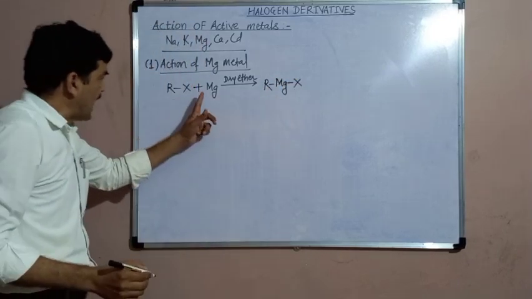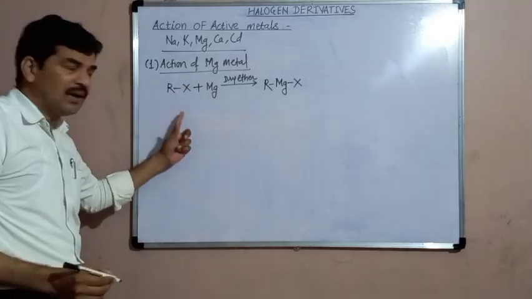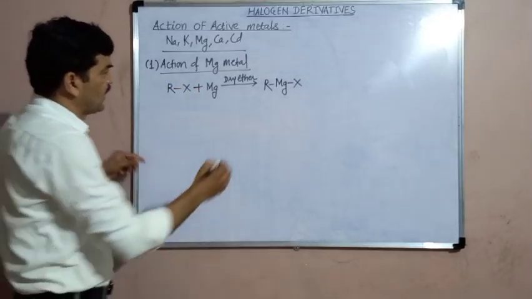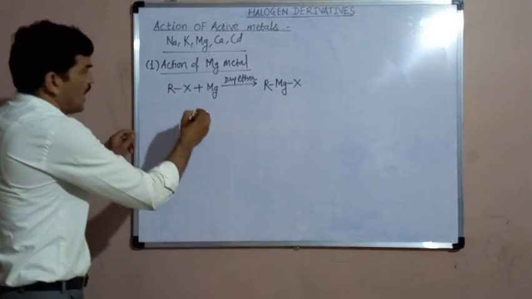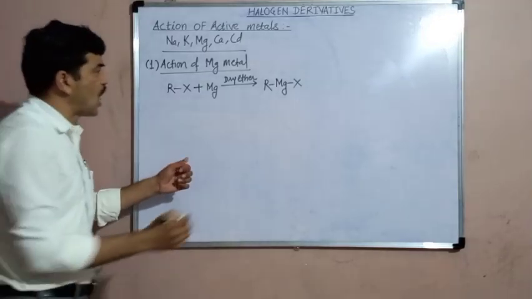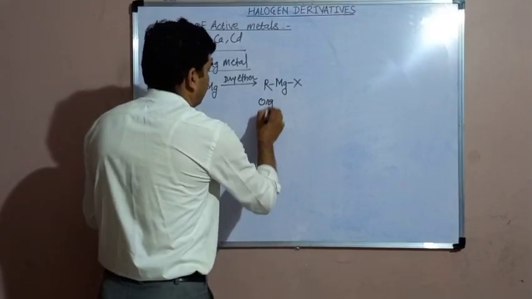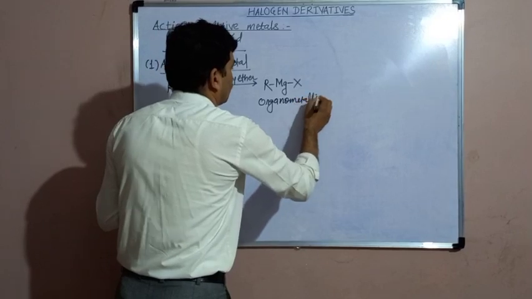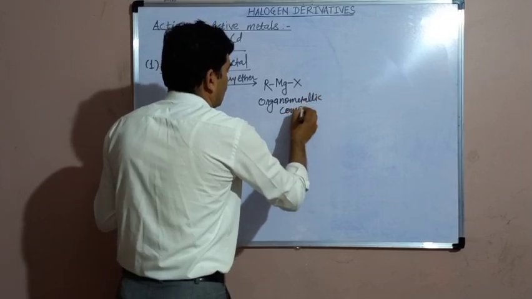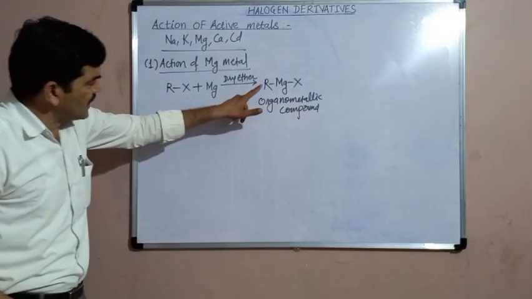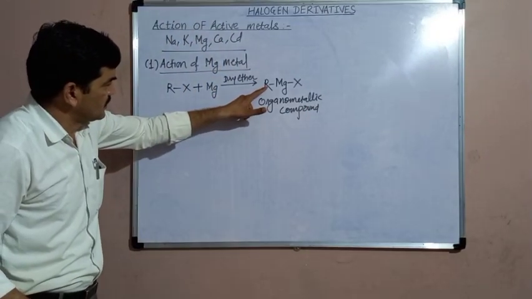RMgX means magnesium metal gets inserted between this alkyl group and the halogen, and there is a formation of RMgX, and this RMgX is a compound which is known as the organometallic compound. In this compound you can see that there is a direct bonding between the carbon.